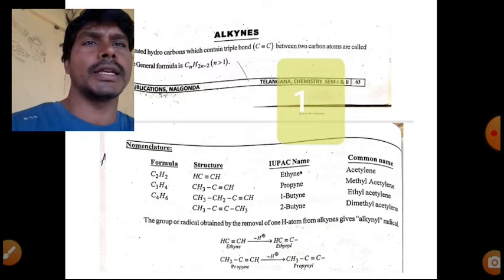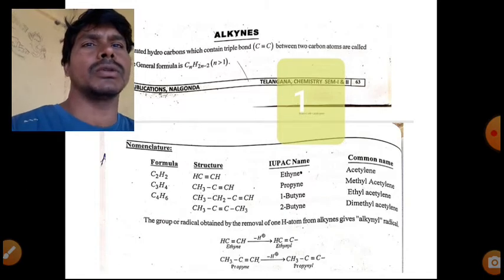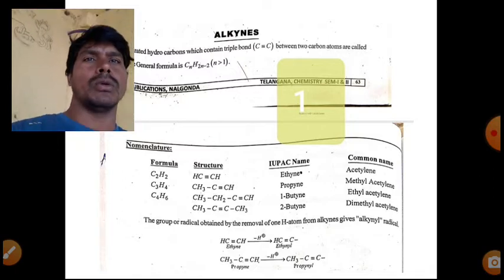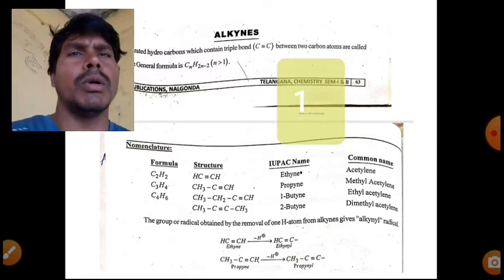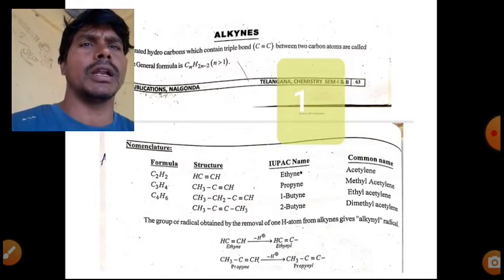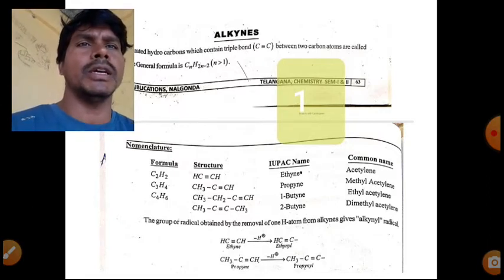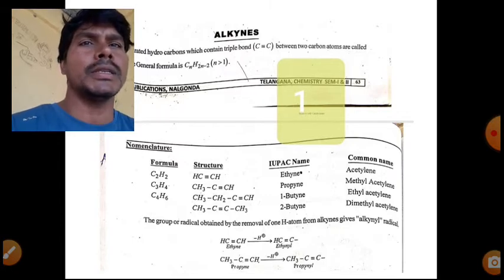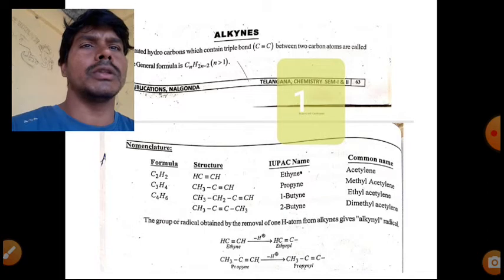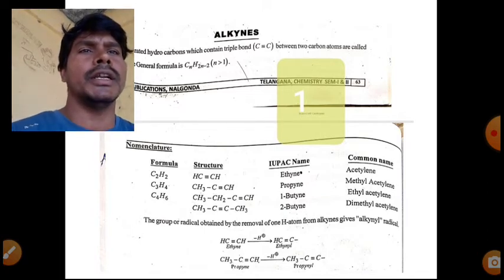So what are alkynes? Before this we have seen alkanes, which are single bonded compounds, and alkenes, which are double bonded compounds. Compounds with more than two double bonds are alkadienes, which we discussed. Today we will discuss alkynes. These are compounds having a triple bond between carbons.